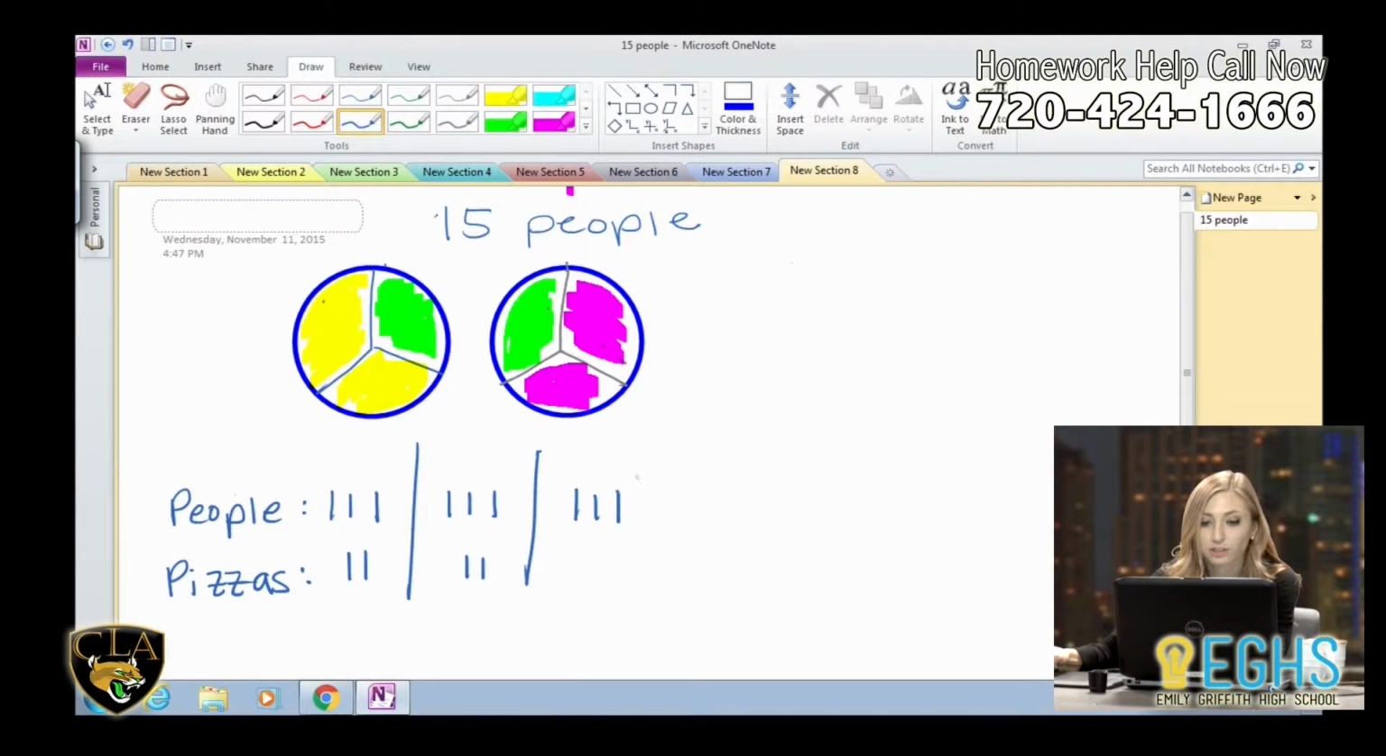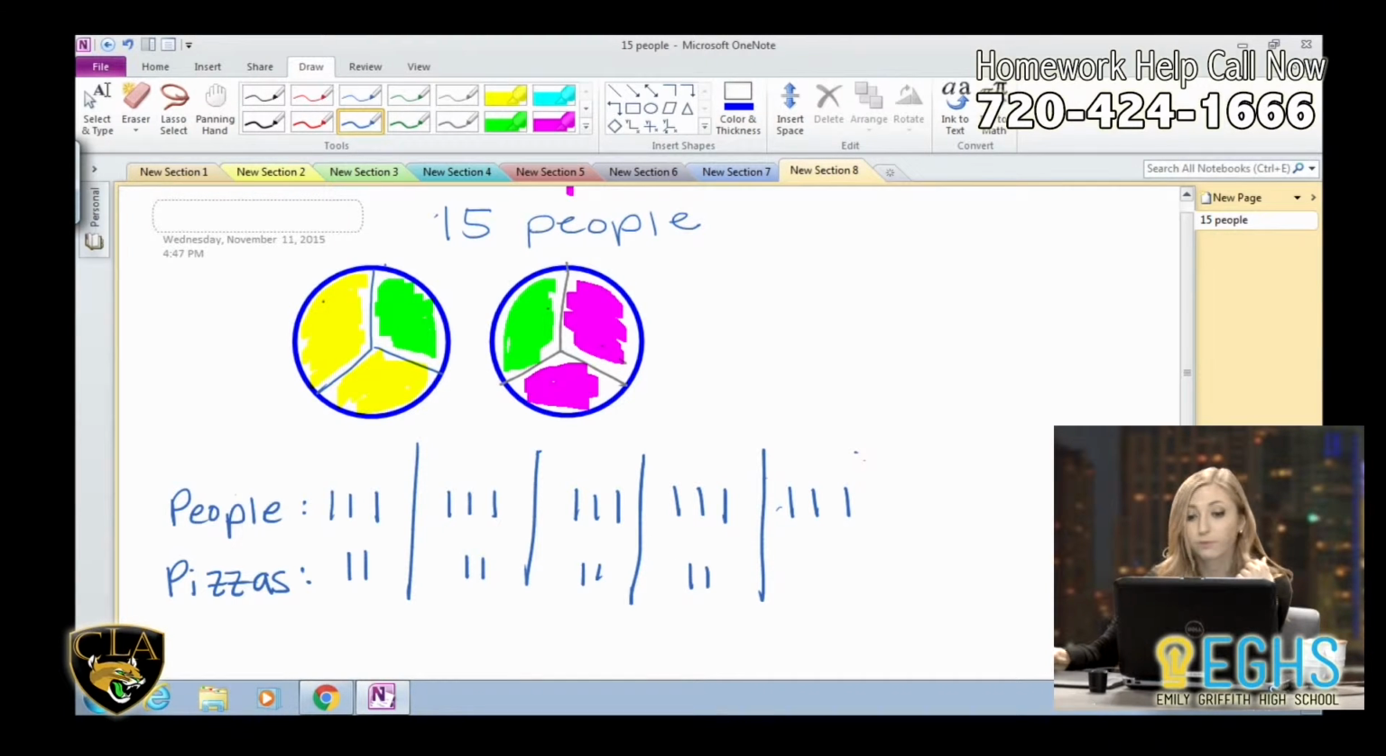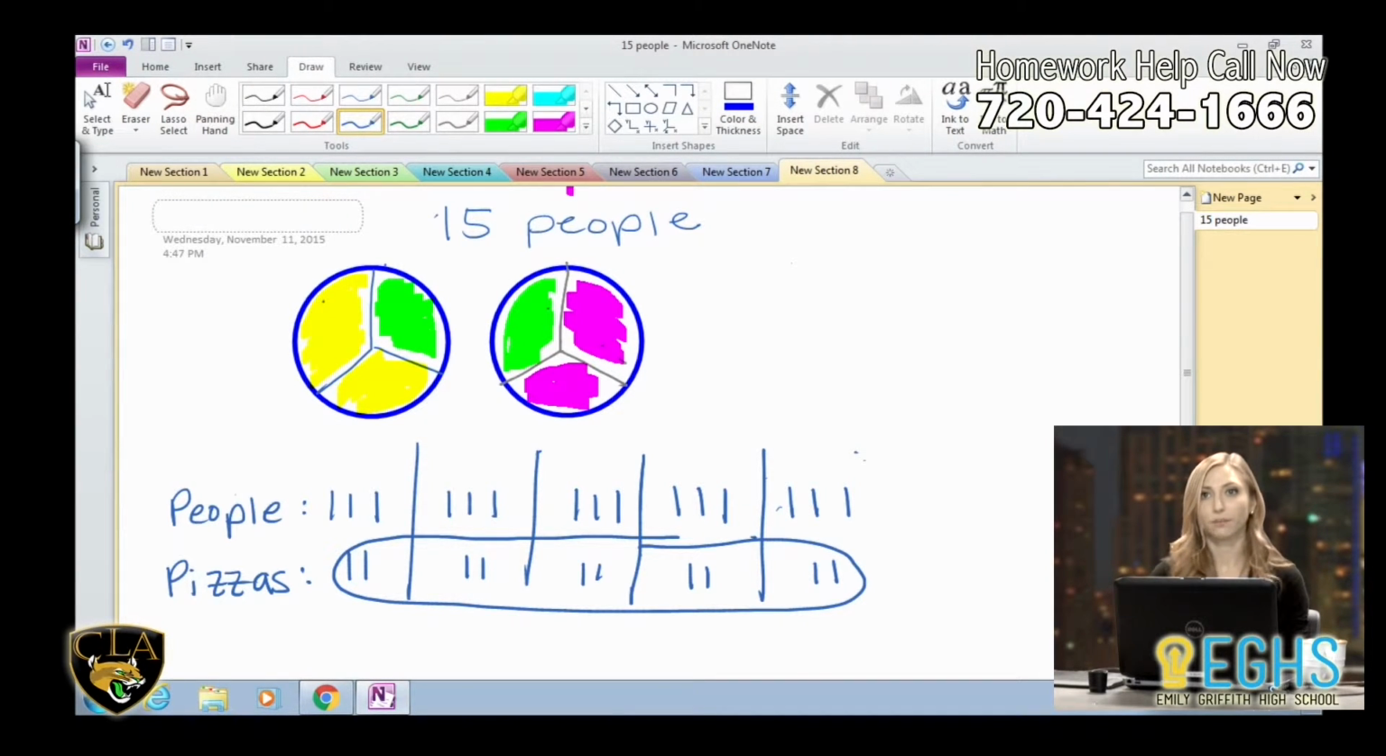And it's kind of a ratio question, another fraction. We know that there are 5 groups of 3 for the 15 people altogether. So there are also going to be 5 groups of 2 for our pizzas. So I just did this without doing any number calculation. I figured out that altogether they ate 10 pizzas just by drawing myself a picture.